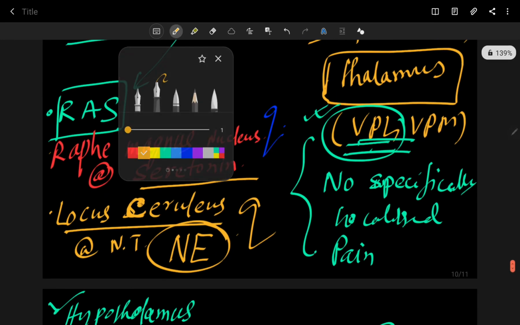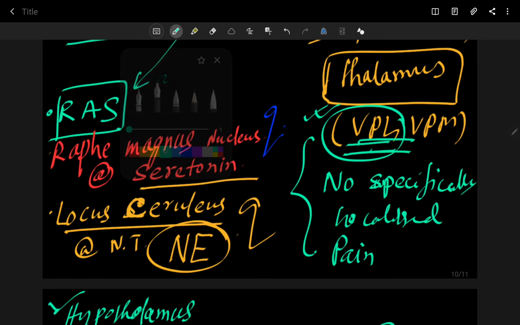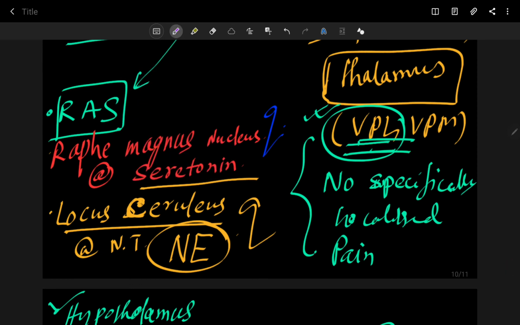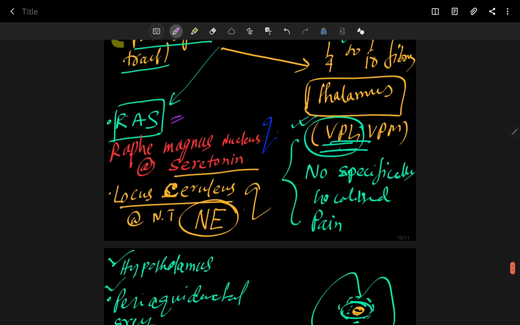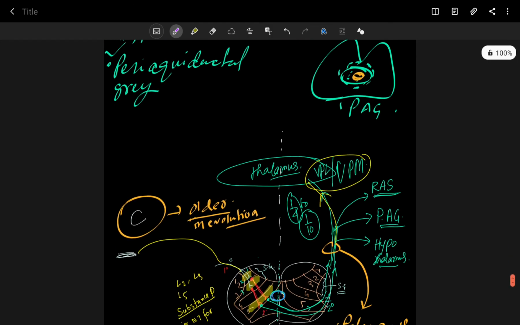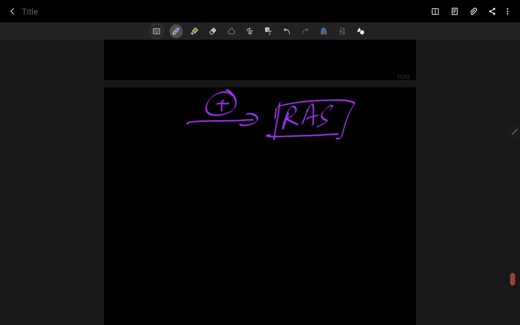Okay, so here you can see this is the reticular activating system. This is actually inhibited during our sleep. It remains inactive during our sleep. So anything which activates your reticular activating system can produce more awakeness or reduce your sleep. So here I am writing: if the reticular activating system is stimulated, by any cause, it causes what?